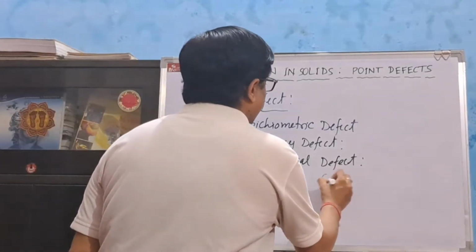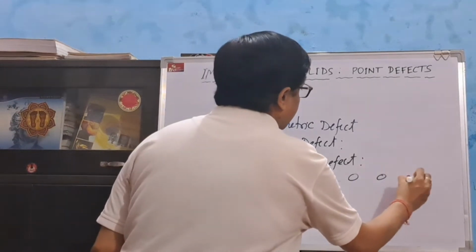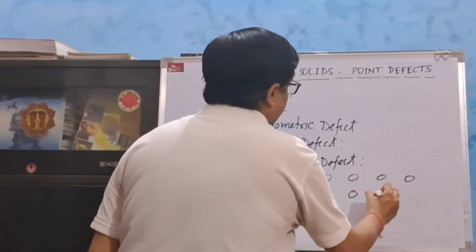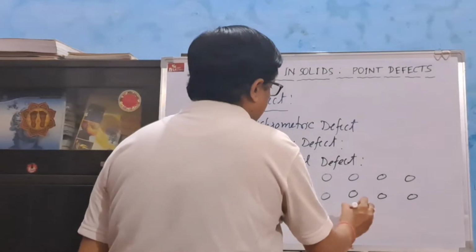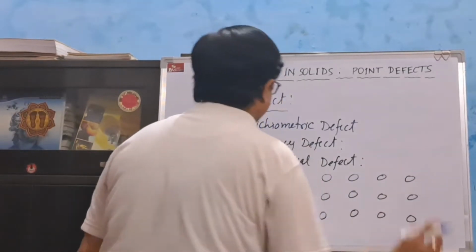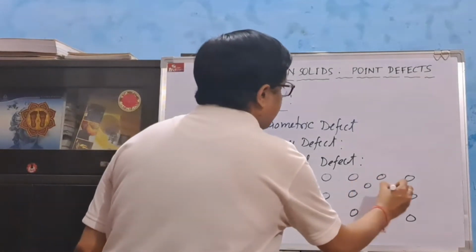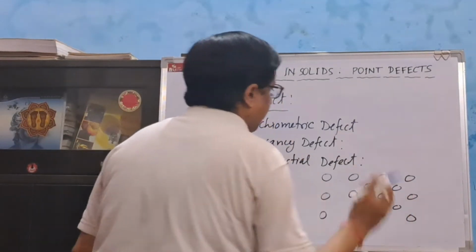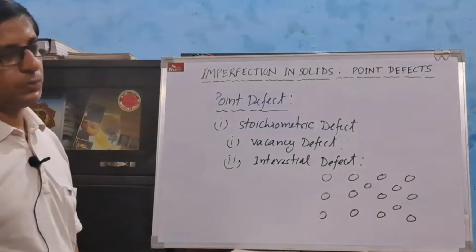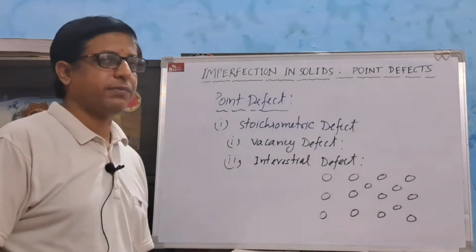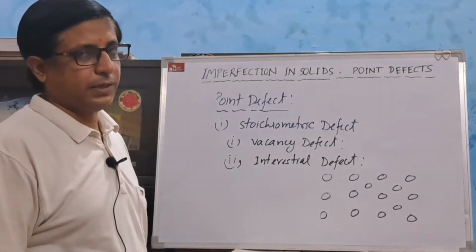For example, if this is the normal crystal lattice, then some lattice points or atoms may occupy the interstitial position. In case of interstitial defect, the density of the crystal increases.